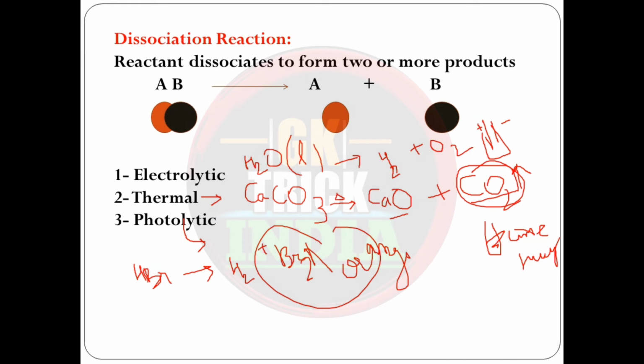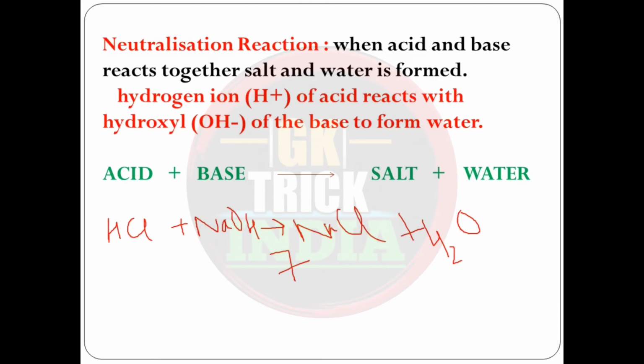Let us take an example of. Now students, let us discuss the neutralization reaction. It is when acid and base react together, salt and water are formed. In the reaction, what happens is the hydrogen ion of the acid reacts with the hydroxyl ion of the base to form water. Let us learn this through an example of hydrochloric acid and sodium hydroxide.